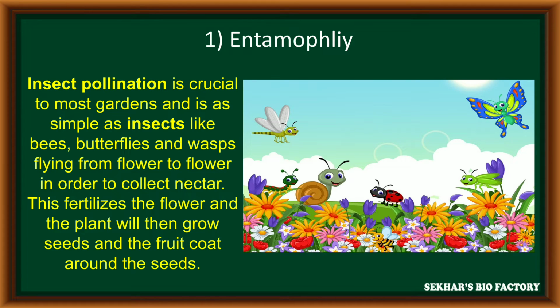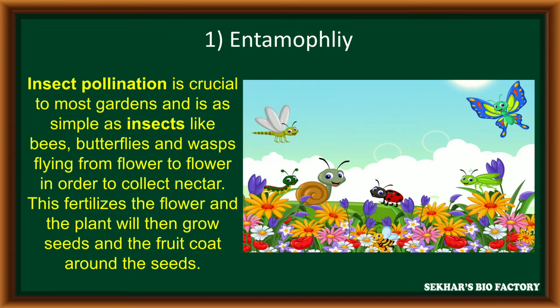This insect pollination is the most crucial process in gardens because some insects like bees, butterflies, wasps generally fly from one flower to another flower to collect nectar. At the time of this process, these insects transfer pollen grains from one flower to another to perform pollination.